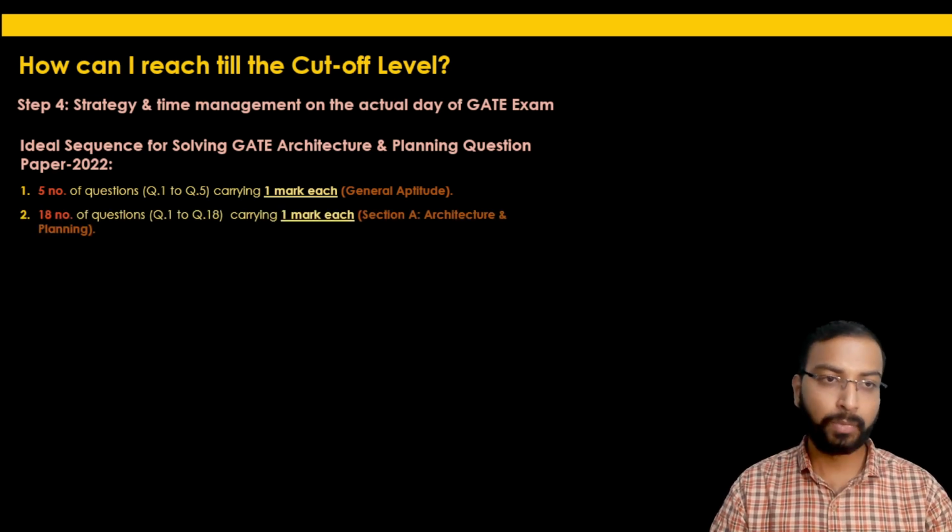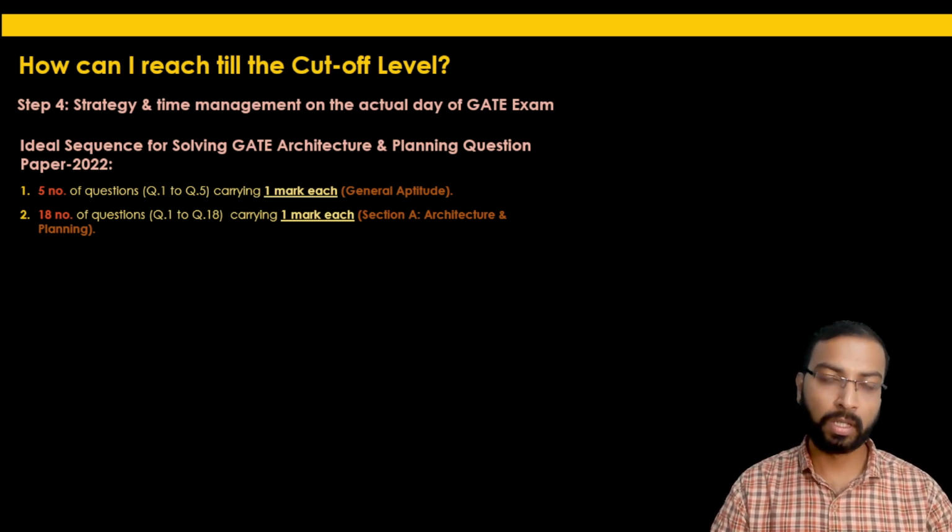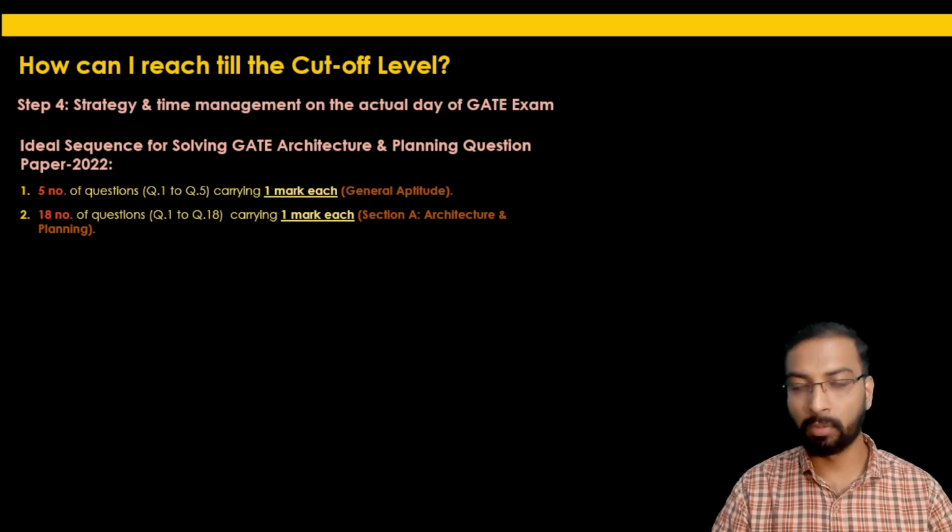What is the next step? You should solve the 18 questions in the architecture and planning section. In short, what I'm trying to say is, first you should utilize your 30 to 40 minutes for solving the 1 mark questions, because it will take less time to select the answer from the given 4 options.